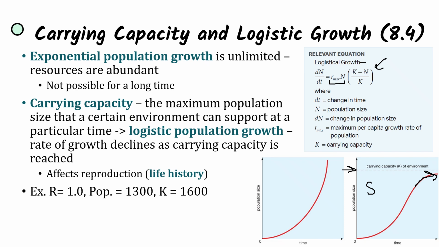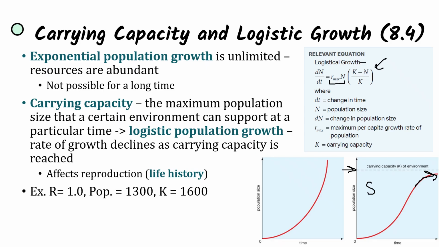And so this is going to affect reproduction, such as life history. So that's when you reproduce, how many times you reproduce. During each reproductive cycle, how many offspring are there? And so in an environment where there are a lot of resources available, then there's more reproduction occurring. And so this is greatly affecting life history.